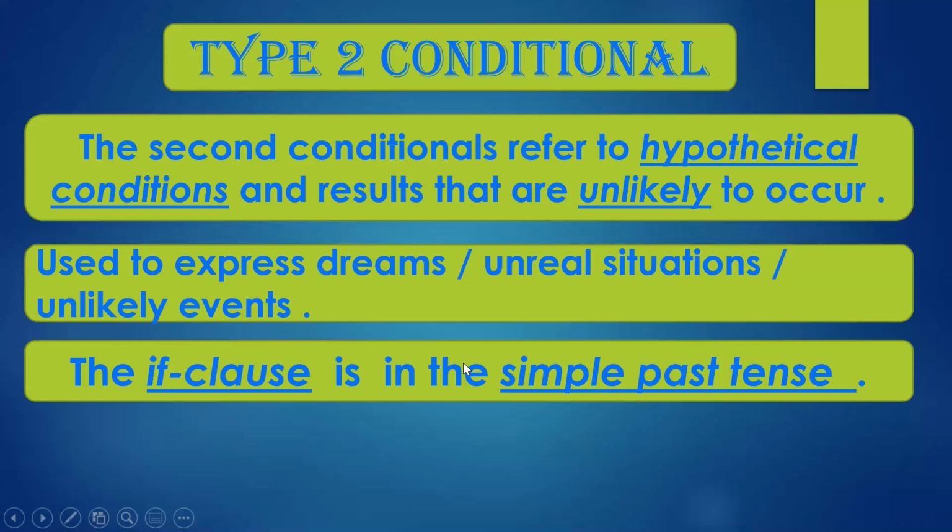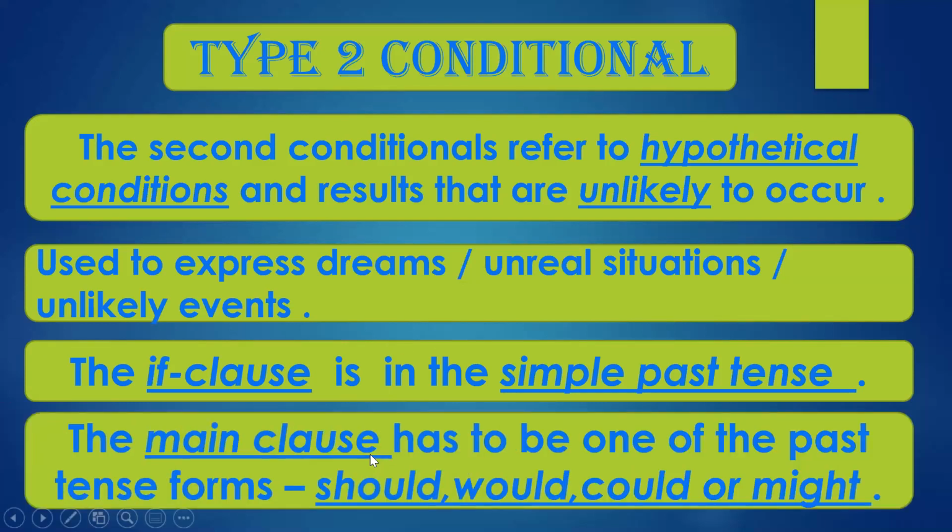The if clause is in the simple past tense. This you have to remember because the previous two, zero conditional was in the simple present tense. Type 1 was in all the present tenses, and the if clause in a type 2 conditional has to be in the simple past tense. The main clause has to be one of the past tense forms. Like in type 1, we had will plus all the modals plus verb in the present tense.